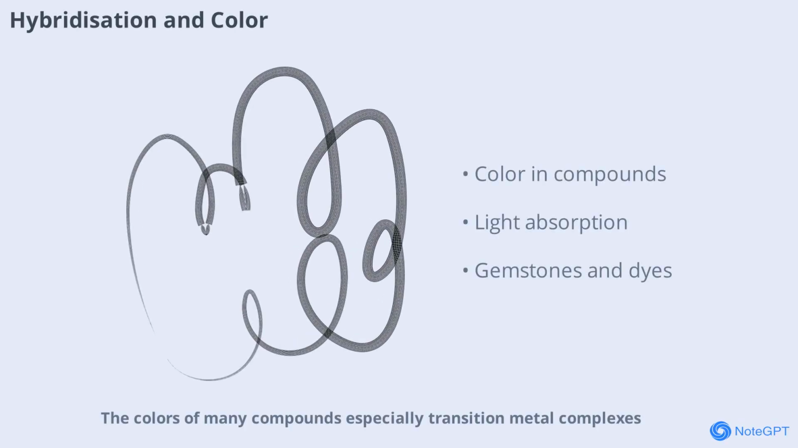The colors of many compounds, especially transition metal complexes, are influenced by the hybridization of their atoms. The arrangement of orbitals affects how molecules absorb and reflect light, leading to the vibrant colors seen in gemstones, dyes, and pigments. Hybridization is thus linked to the beauty of the material world.